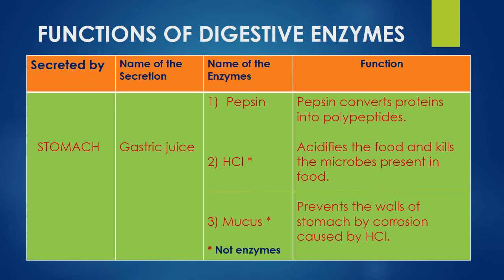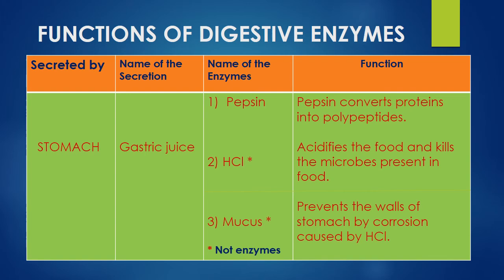The next enzyme is pepsin. This pepsin is secreted in the stomach. The stomach contains gastric glands, which secrete the gastric juice. This gastric juice contains three different components. One is pepsin, which is an enzyme. Next are hydrochloric acid and mucus. Dear students, hydrochloric acid and mucus are not enzymes. So pepsin is the enzyme which is secreted in the stomach.